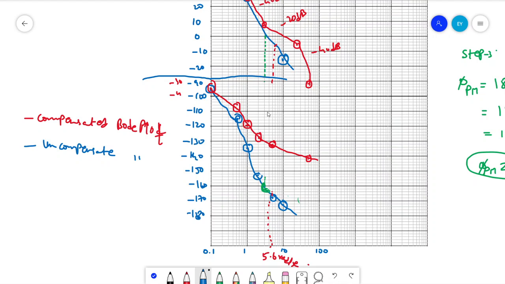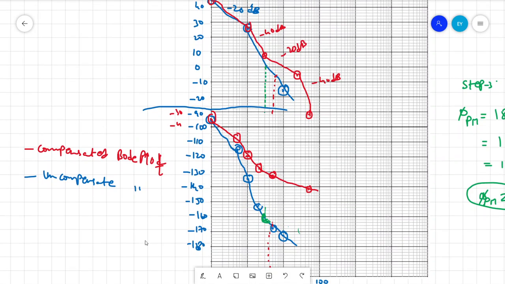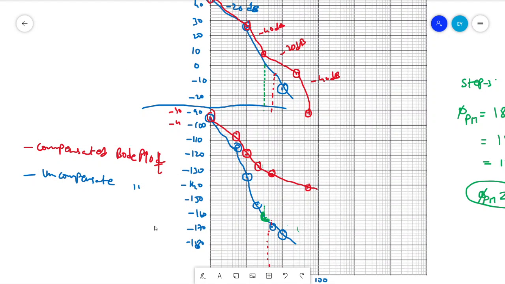So if you observe the phase margin of the compensated system, what we get: if you draw a line at the gain crossover frequency, which is at 0 dB, a parallel line at 0 dB, where it is intersecting the phase plot, it is intersecting somewhere here.